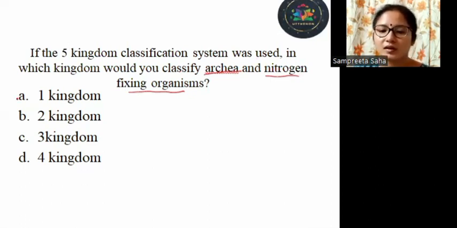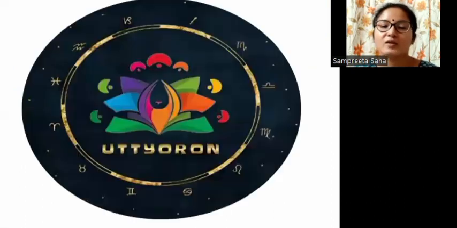So the correct answer will be one kingdom. Under the one kingdom Monera, all these organisms were placed: the blue-green algae, the nitrogen fixing organisms, and the methanogenic archaebacteria, isn't it? Archaebacteria and eubacteria were all placed under the group Monerans.